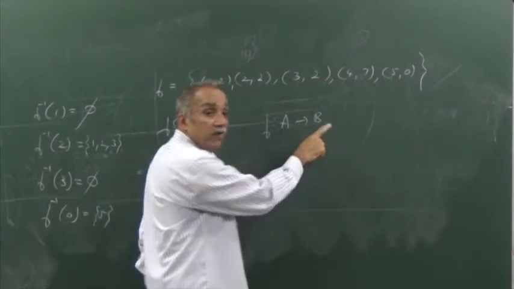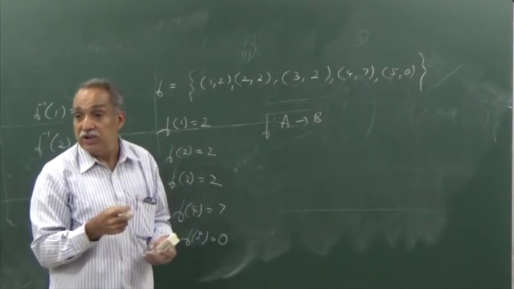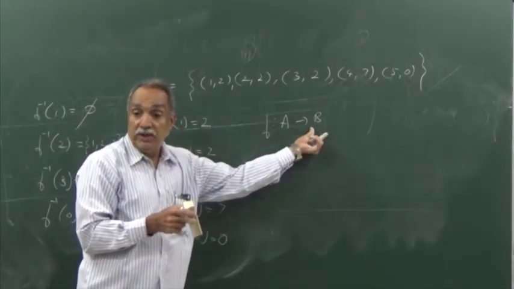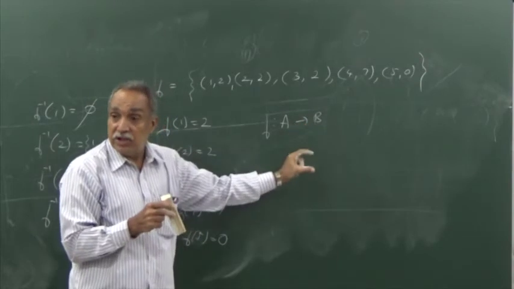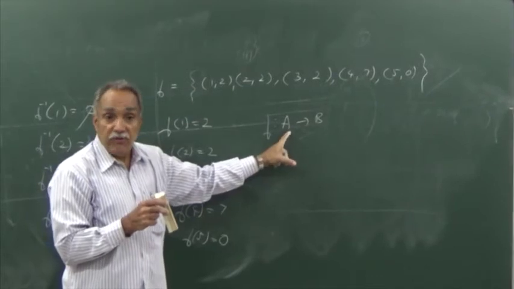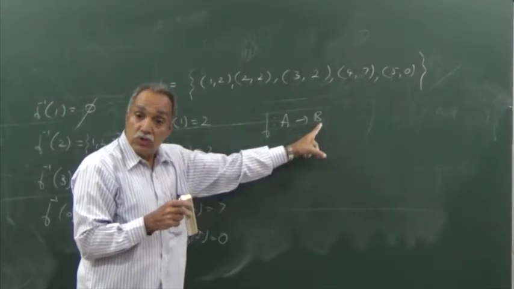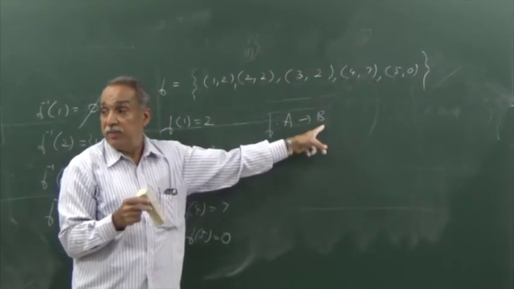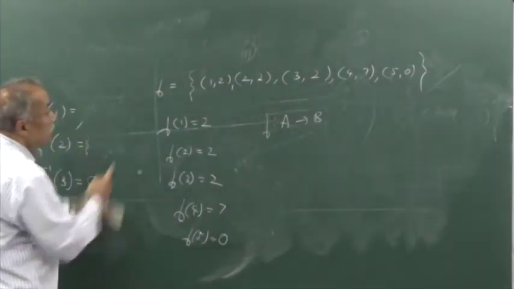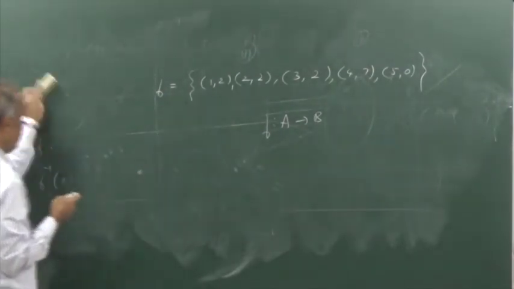In B, every element need not be an image element. Collection of only those image elements taken will form the range. All elements of B together form the codomain, and collection of just image elements will form the range. This will be the domain. Always this will be the domain. Here every element will have an image, but here every element need not have a pre-image. Those elements having pre-images put together form range. All elements put together form the codomain. Okay. So for this set, the domain is 1, 2, 3, 4, 5. Range is 2, 7, 0.